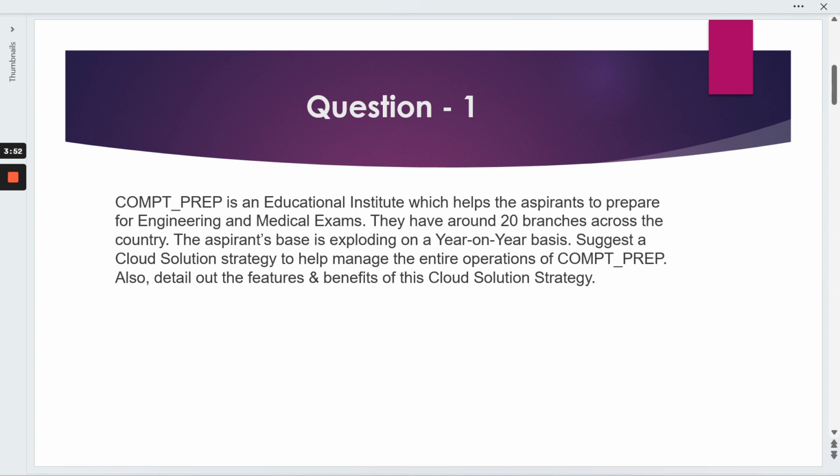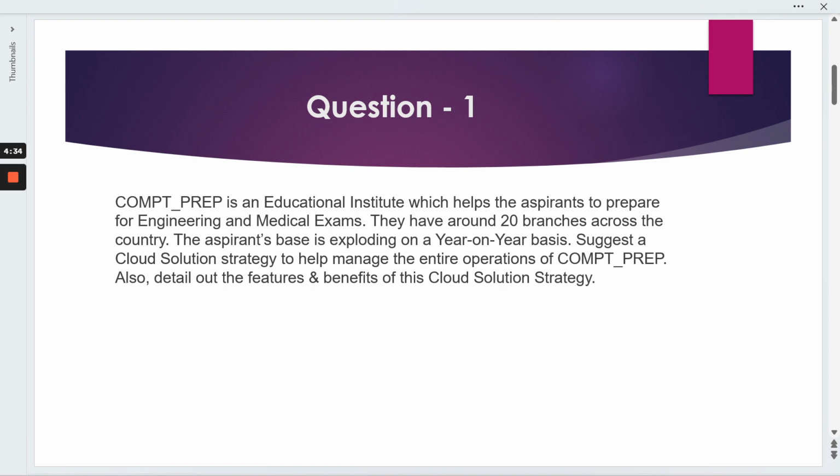Firstly, we need to understand that here we are talking about the education sector. There is one institution whose name is a little bit tricky, so I don't want to use it again and again. It's an educational institute which mainly deals with engineering and medical preparations, right? The first thing mentioned is that there are around 20 branches across the country. It means its branches are very widely spread around the country. Next, the aspirant base is exploding on a yearly basis. Initially they had maybe 100 or 1000 candidates, after that it exploded to 5,000, 10,000. So it's exploding in an exponential fashion, right?